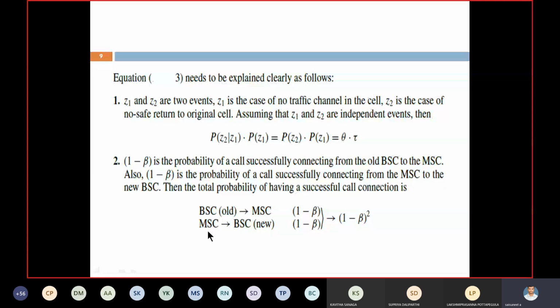This is for one cell. This is for another cell. Between these two cells, the mobile is moving. That's why for this one we are getting 1 minus beta, and for this new one, 1 minus beta. The total is (1 minus beta) squared.